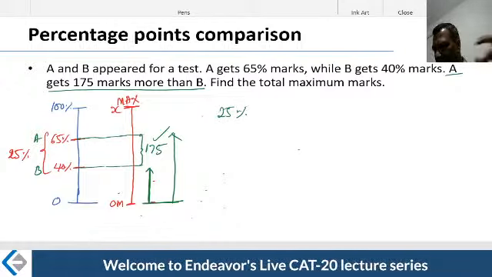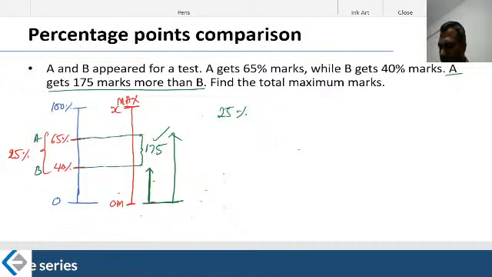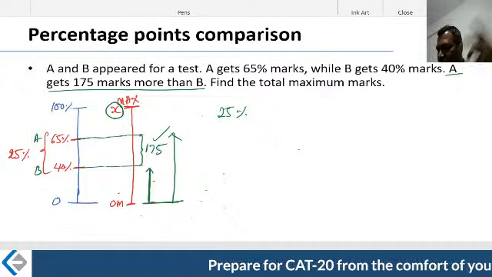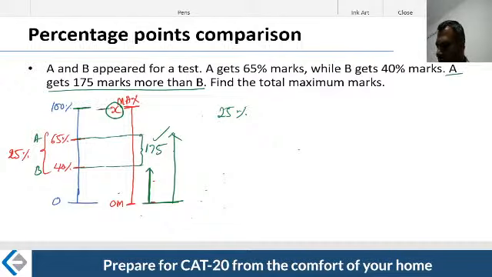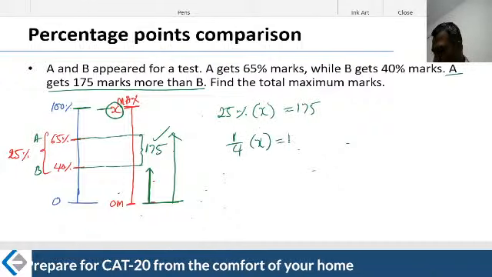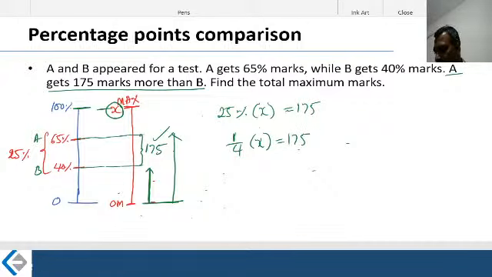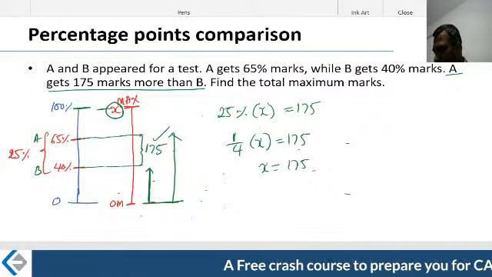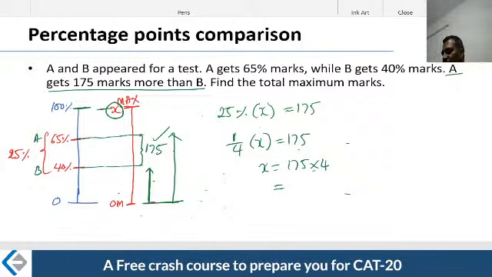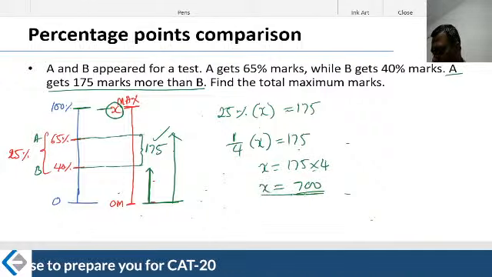Now the question is, I already told you in the last lecture, 25% won't make sense. It's abstract. Therefore, you should always say 25% of what? You said that 25% of this absolute scale, because 100% corresponds to X. 25% of X is equal to 175. That's precisely what you are trying to say. Nothing but 1/4 of X is equal to 175. Therefore, X is nothing but 175 into 4, which is nothing but 700 marks. Therefore, this paper was for 700 marks.